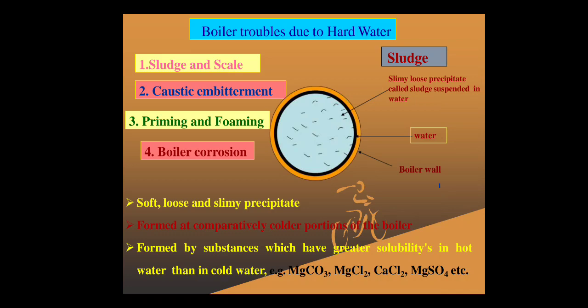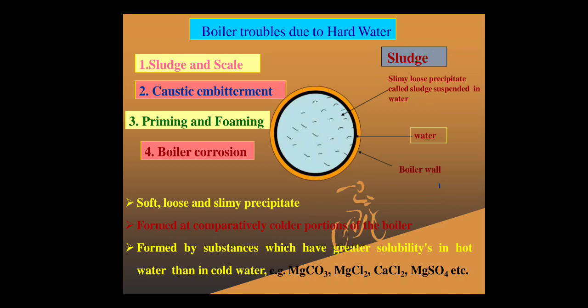When you take that water in a mug and let it settle, the top layer becomes clear, and at the bottom of the mug some brown precipitate deposits. This precipitate consists of solid, suspended, tiny particles, and that deposit is called a loose slimy precipitate, which is called sludge.